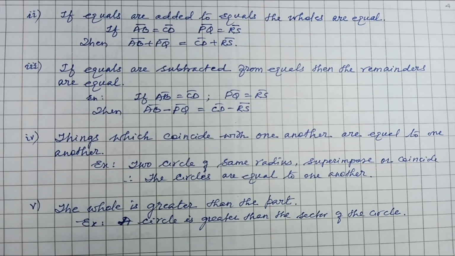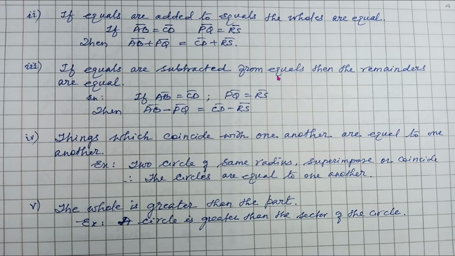Remember that. Now, the second axiom is if equals are added to equals, the wholes are equal. Now, if we have line segment AB equal to line segment CD, and line segment PQ equal to line segment RS, and I add PQ to AB and RS to CD, then the sums AB plus PQ and CD plus RS are both equal. So, when equals are added to equals, the wholes are equal.